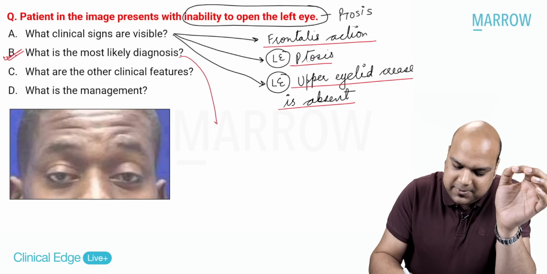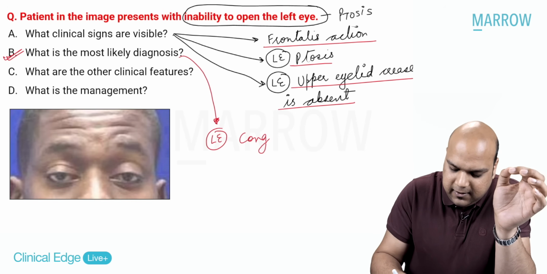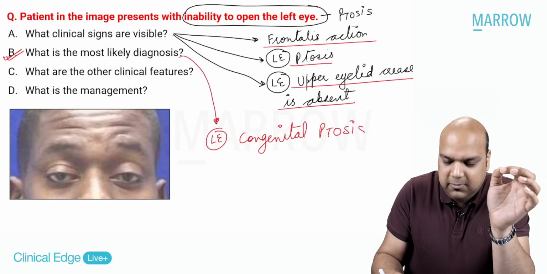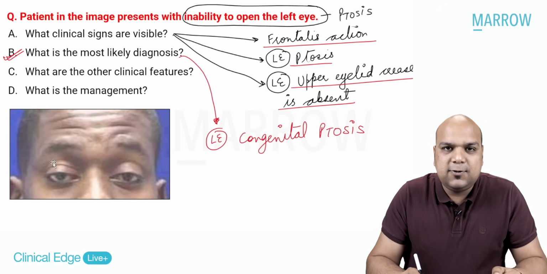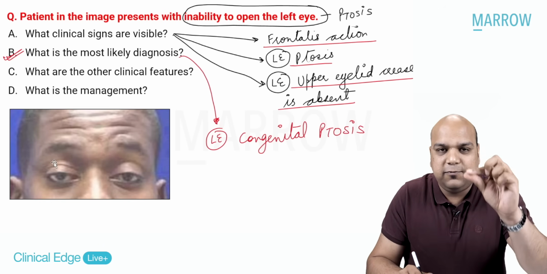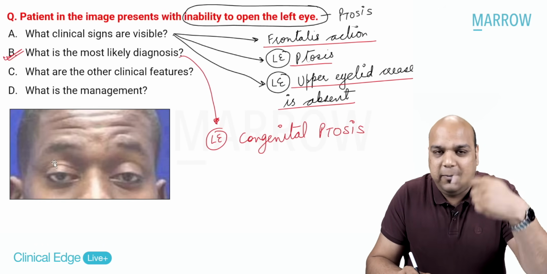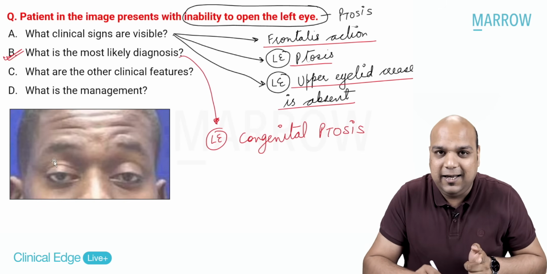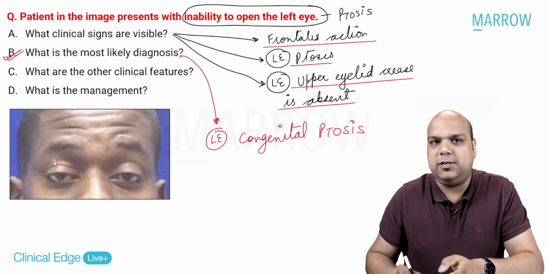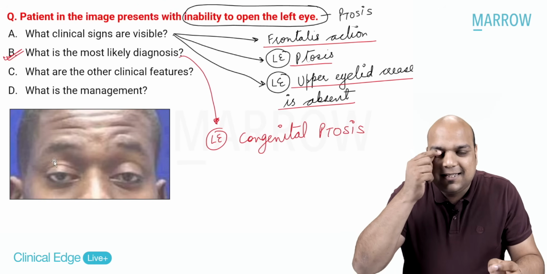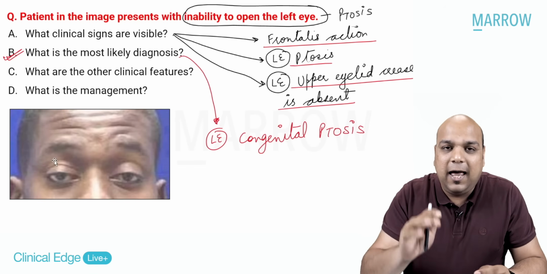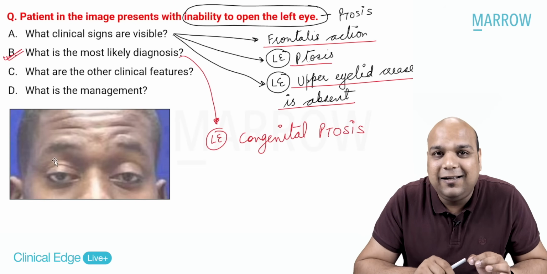Upper eyelid crease absent gives me the diagnosis as left eye congenital ptosis. Because I hope we remember this skin is lax. So since birth, when we look up, everybody, this skin forms a fold, and through repeated forming of this fold, an upper eyelid crease is present, everybody, as in the right eye. But if the child had congenital ptosis, everybody, then this skin which was loose was never able to fold, because the upper eyelid never went up, and that is why there is upper eyelid crease absent.